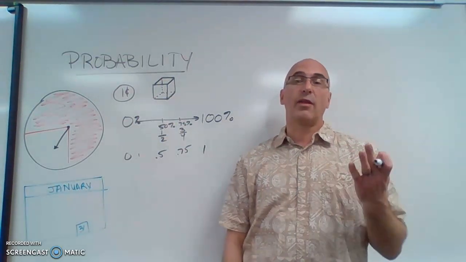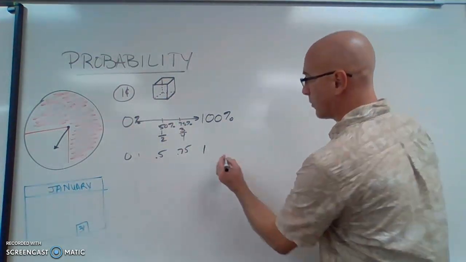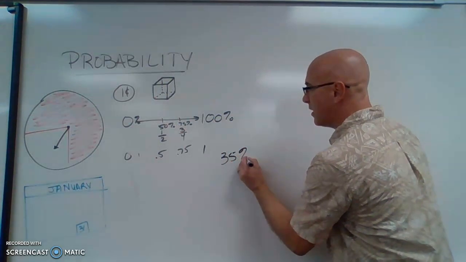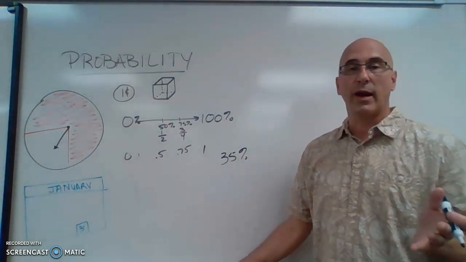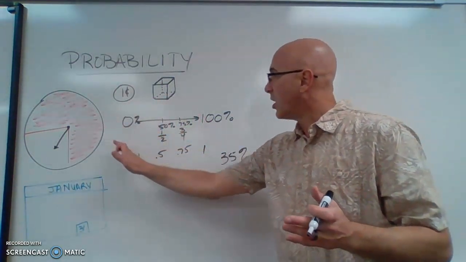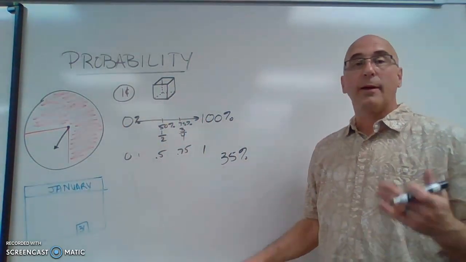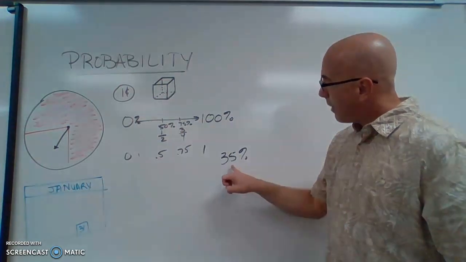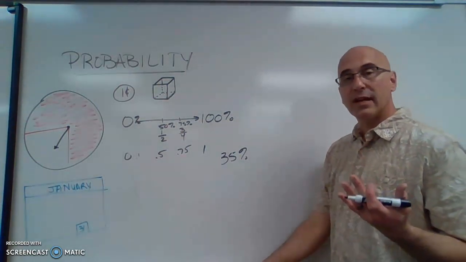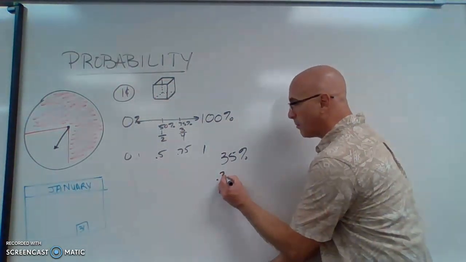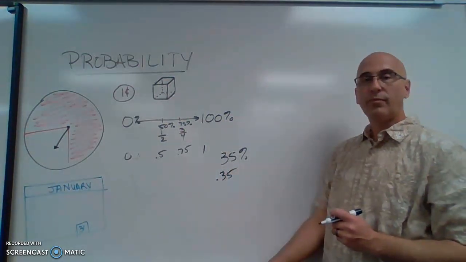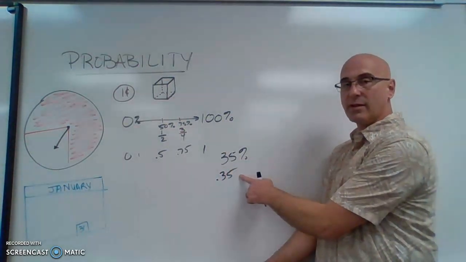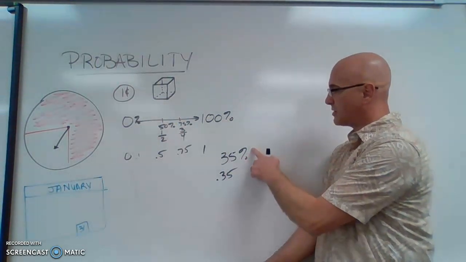We can represent that 35% different ways. Like we already said, there's a 35% chance of it raining. And as we said here, we could represent it by decimals and fractions too. So if we were to represent 35% as a decimal, that would be 0.35. Not 0.35%, 0.35. These two are the same.